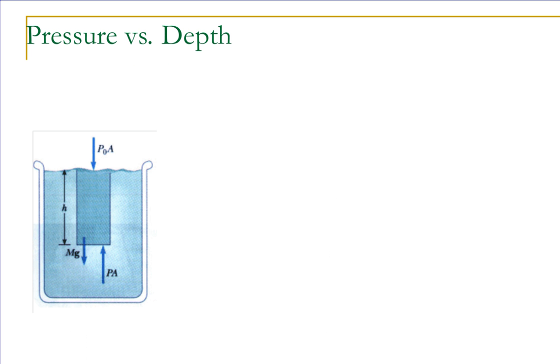Now, let me go into what happens to these forces as we go further down. Remember, pressure is force per unit area. So if we solve for force, let's see what we have. The force pushing down is our initial pressure, our outside pressure, times the area.